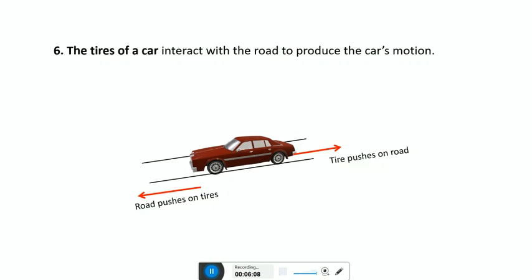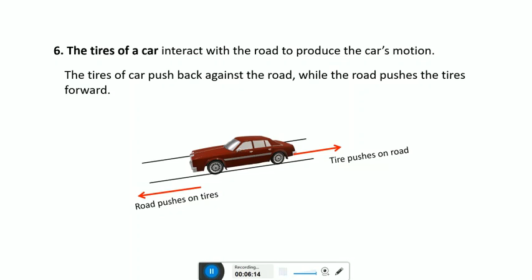Then the tires of a car interact with the road to produce the car's motion. Tires of a car push back against the road while the road pushes the tires forward, which is shown in the figure. The tire pushes on the road and the road pushes on the tires with forces equal in magnitude but opposite in direction.